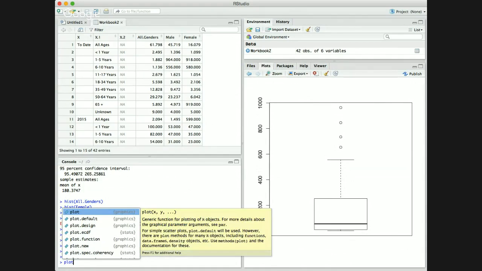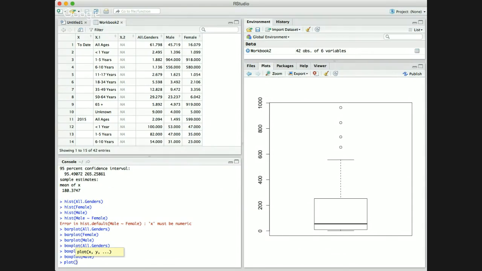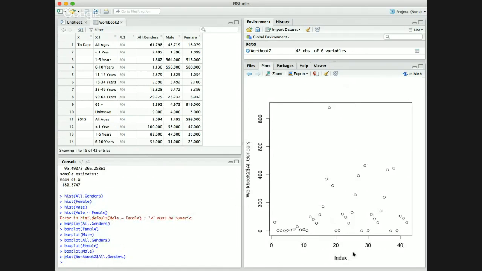I put plot, I put workbook 2, and I put all gender, and it gave me a scatter plot of all gender.